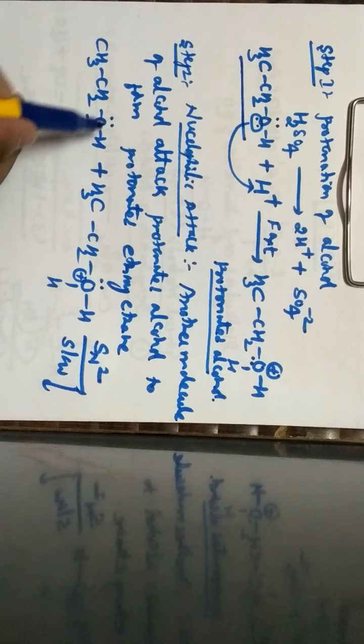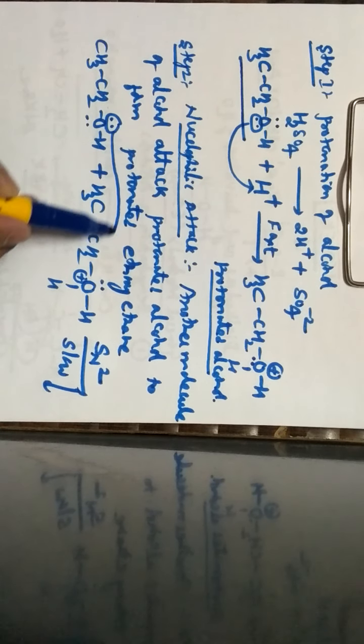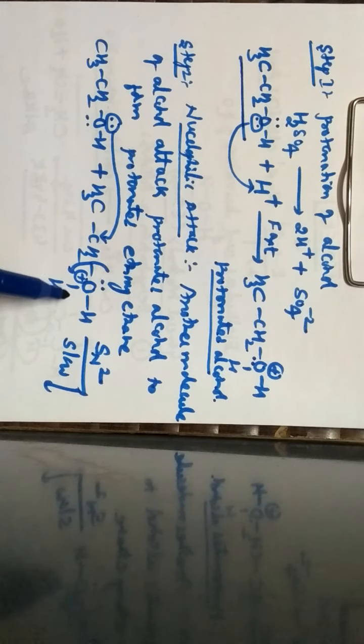Let's check how the reaction takes place. This is nucleophilic in nature because it has 2 sets of lone pair, hence it is called a nucleophile. This nucleophile will attack this particular carbon, hence these electrons are taken away by the oxygen, so that a water molecule gets eliminated as a byproduct. Along with this, what is left out? CH3CH2O, which already has one hydrogen attached to it. Now it will bind with CH2CH3 with a positive sign and one more remaining set of lone pair.